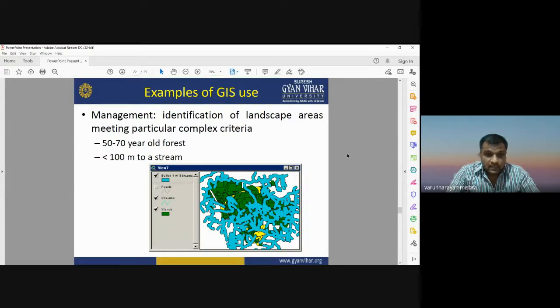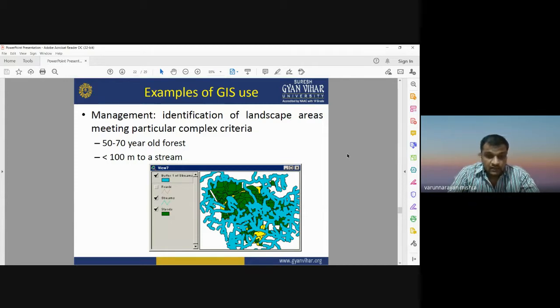This is another example of the identification of landscape areas meeting a complex criteria. Now, if you want to see the forest area that is older than 50 to 70 years and is near a stream within a 100-meter range, you have to define two criteria.